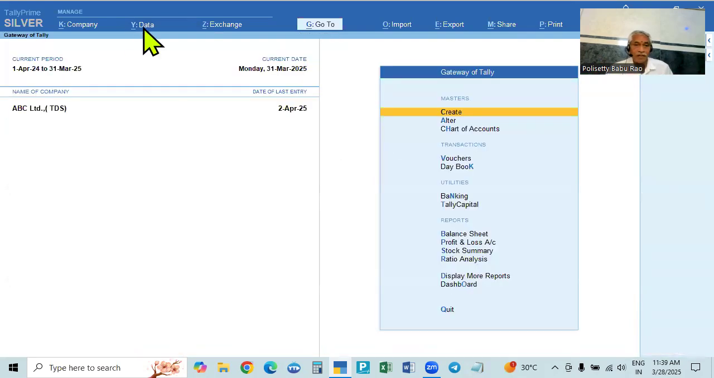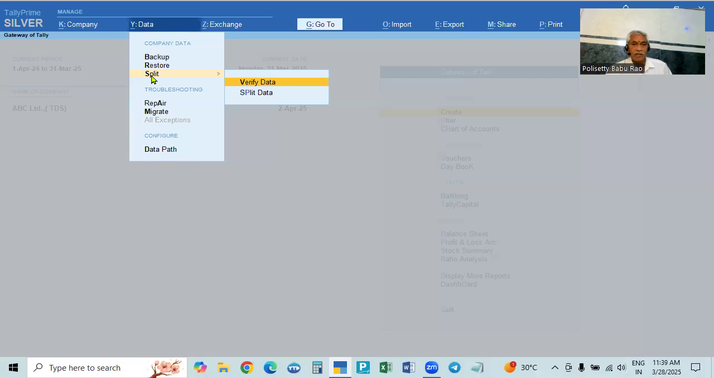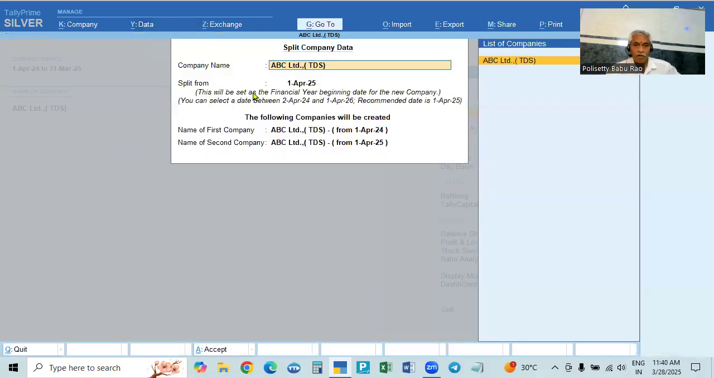So go back again. Go to Alt Y, data, then click split. Now verify is made already. Go to split the data. So now the name of the company is ABC Limited. And when you are splitting, we are splitting from 1st April 25. So 24-25 is the current year. Now we are going to split from 1st April 25.